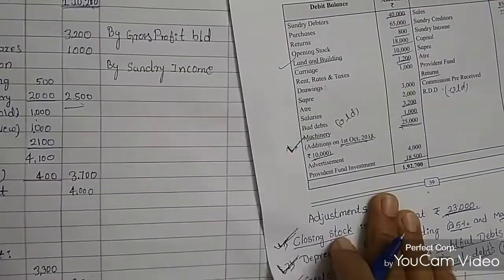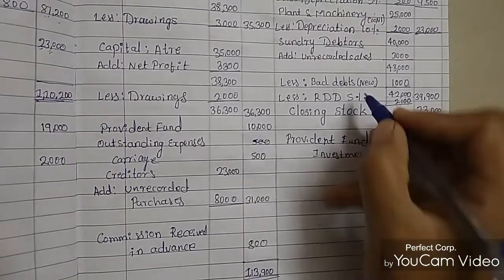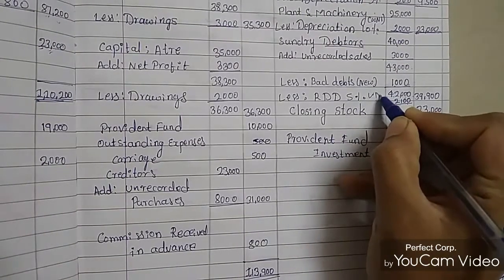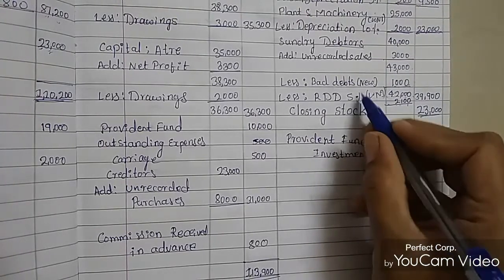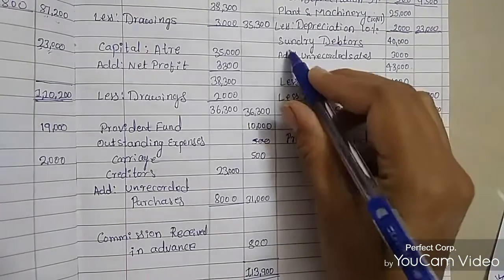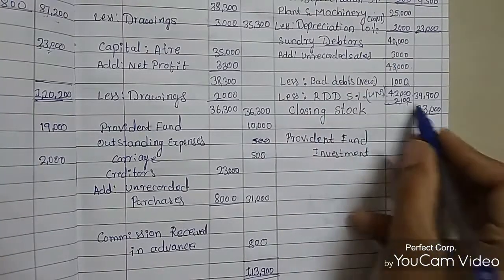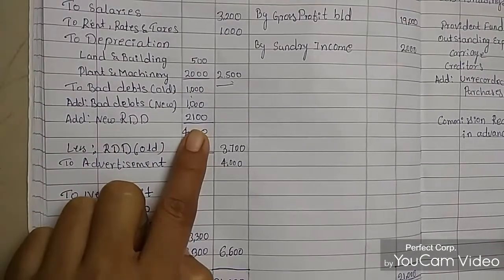So we have calculated working note 3. According to working note 3, we got an amount of 2100 rupees for the depreciation after calculating with the sundry debtors. So that amount is 2100 rupees. We are passing it here also in the P&L account. So you can see here 2100 rupees.